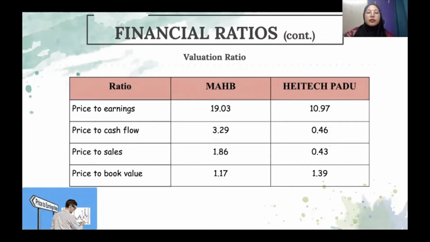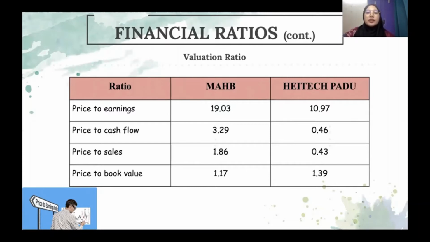The first ratio for valuation ratio is price to earning ratio. MAHB has a more favorable market position as investors in the market are willing to pay 19.03 times to attain their earning compared to HeiTechPadu who only has 10.97 times. By the final calculation of price to cash flow ratio, it can be concluded that market value covers MAHB operating cash flow 3.29 times while market value covers HeiTechPadu operating cash flow 0.46 times.